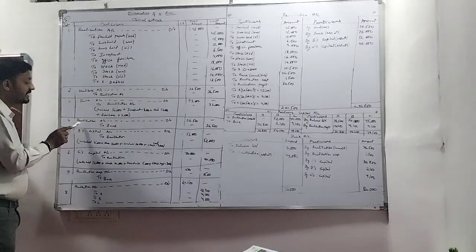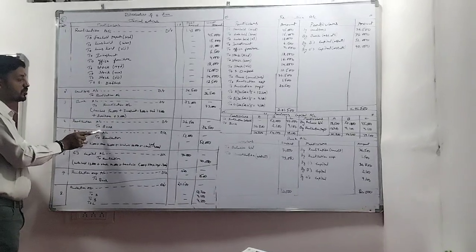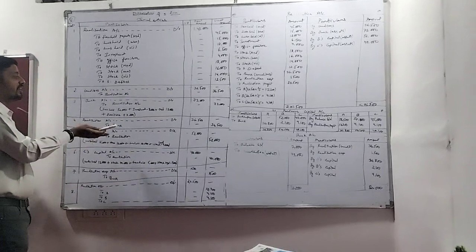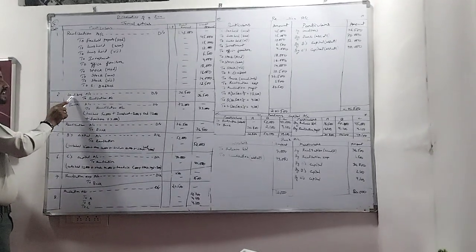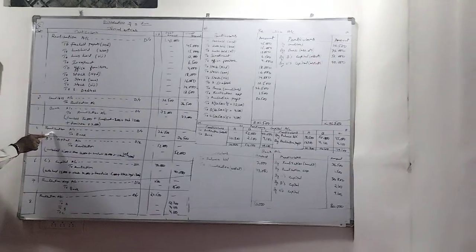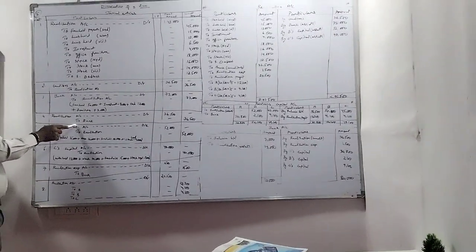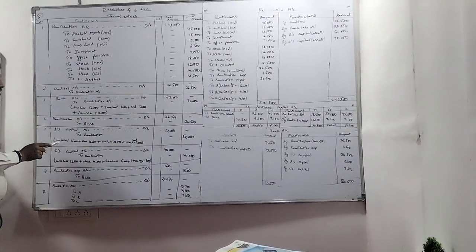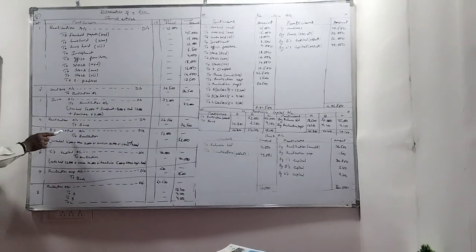Next, realization account debit to bank account. Because A is going to take over the complete creditors amount, that is the reason we take it as an increase: realization account debit to bank account, A is 36,500. Next, B capital account.